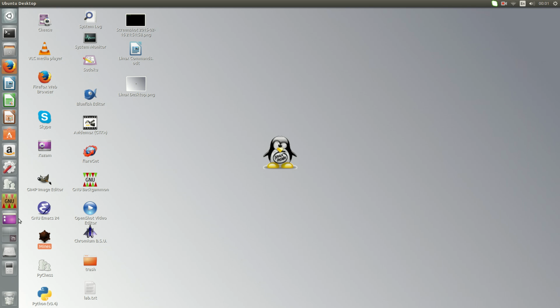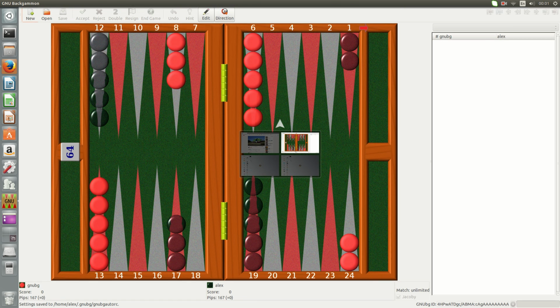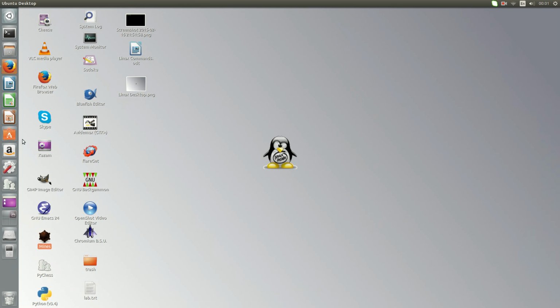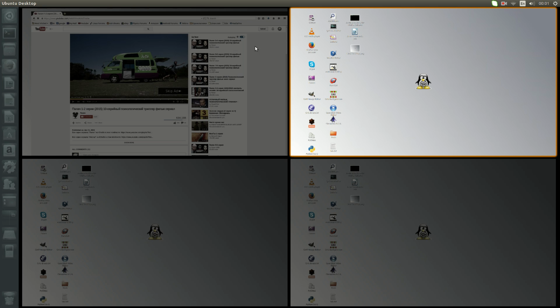So this is a quick introduction to Ubuntu Linux. This is a Debian family software.